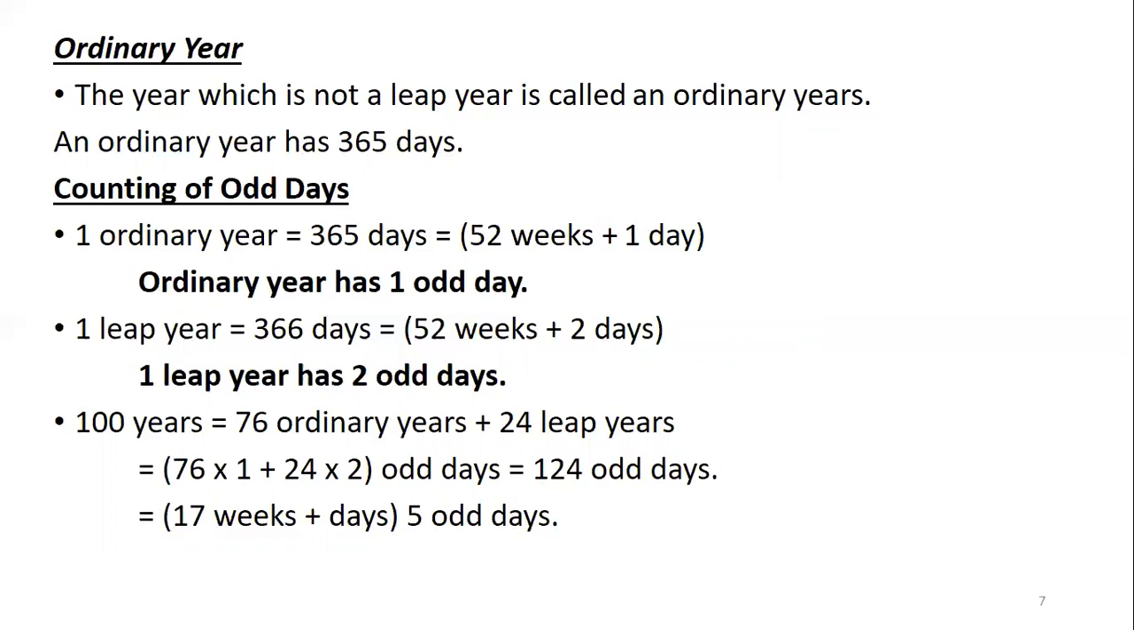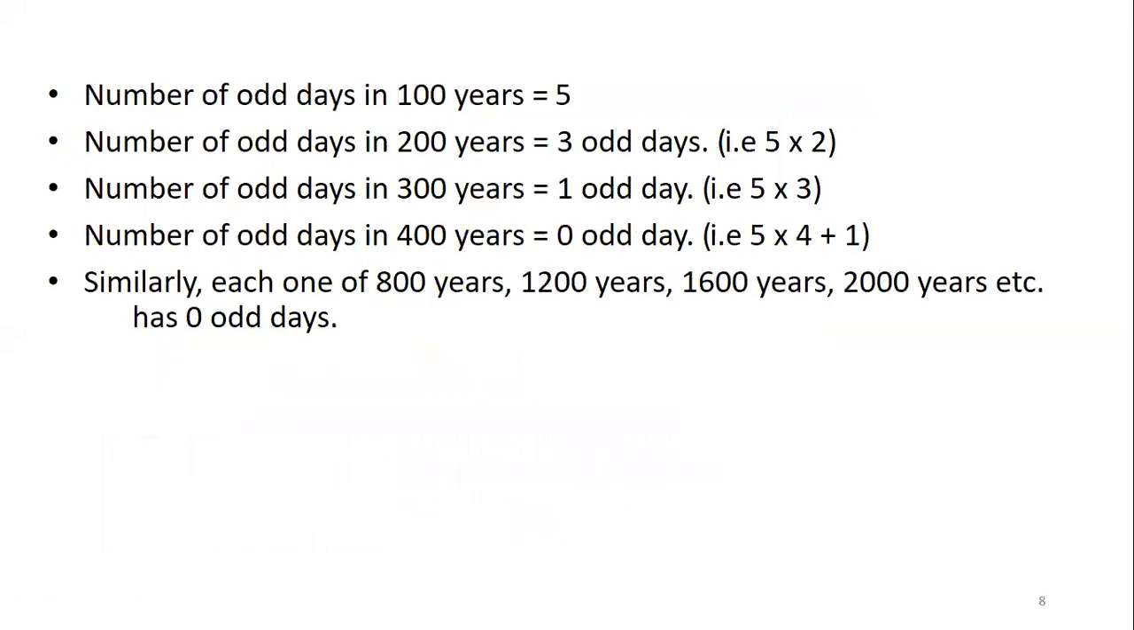So 76 into 1 odd day plus 24 leap years giving 2 odd days each, total 124 odd days. 124 divided by 7, you get 5 odd days. So 100 years have 5 odd days. Now 200 years have 5 plus 5, 10 odd days. With 10 odd days, 1 week goes, and the remaining is 3 odd days.